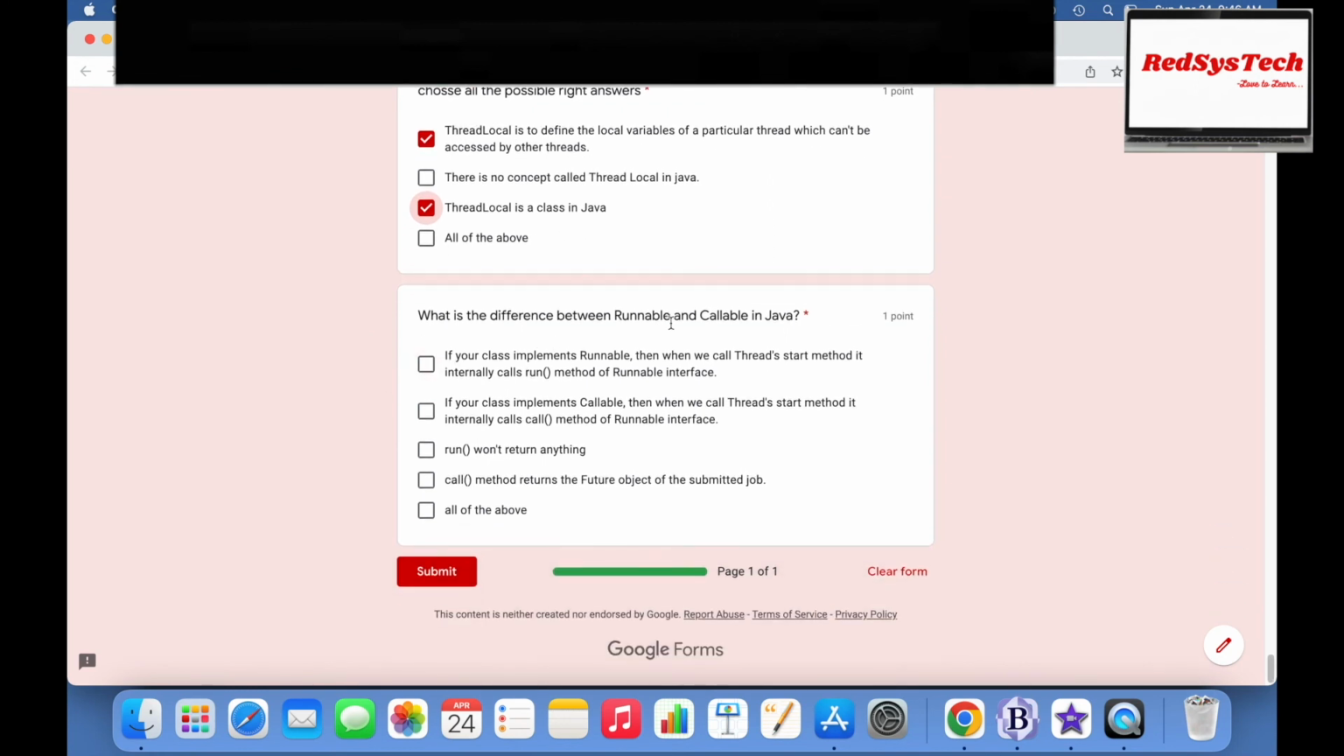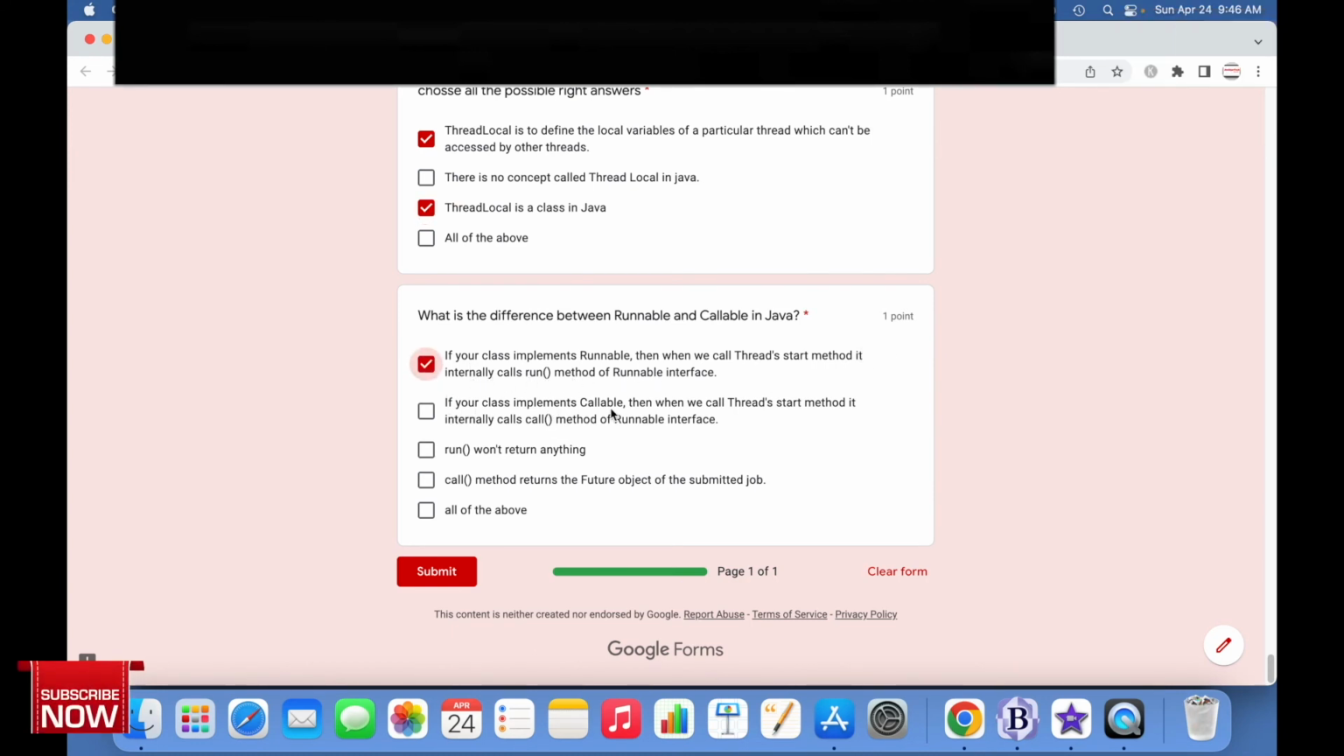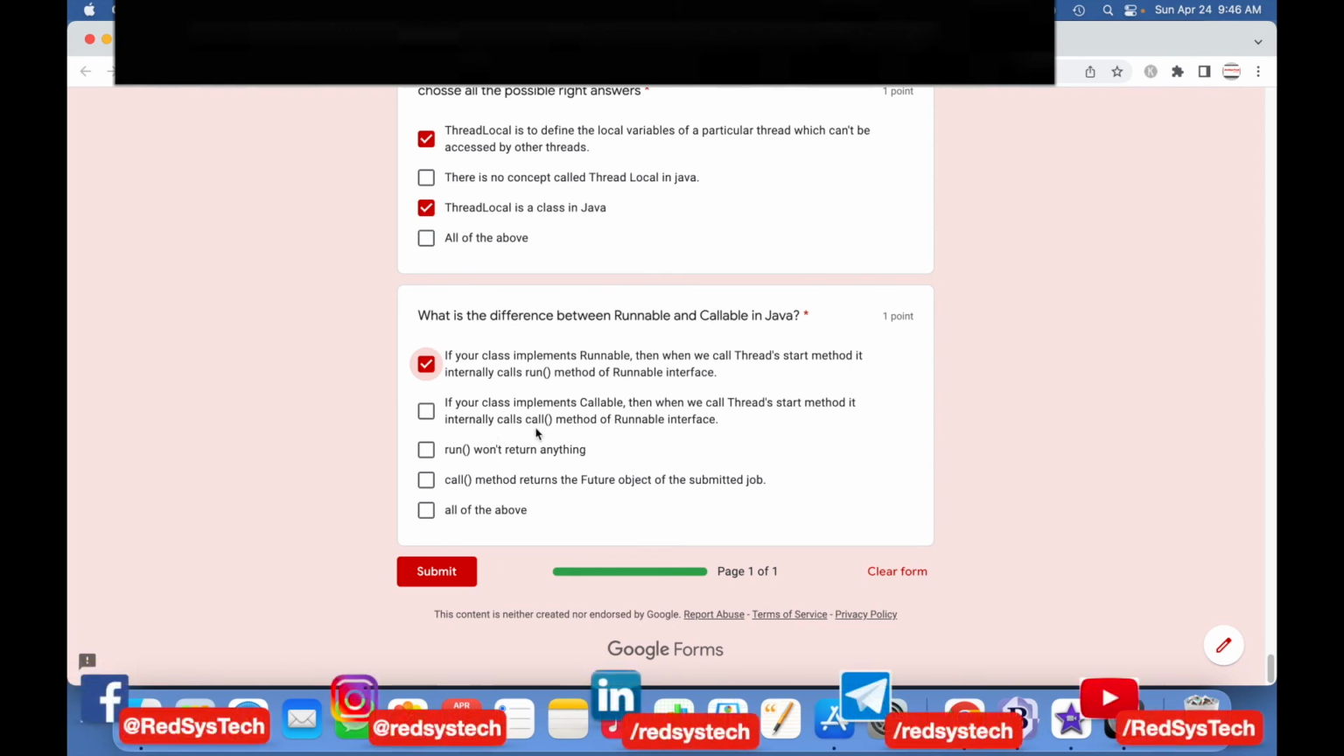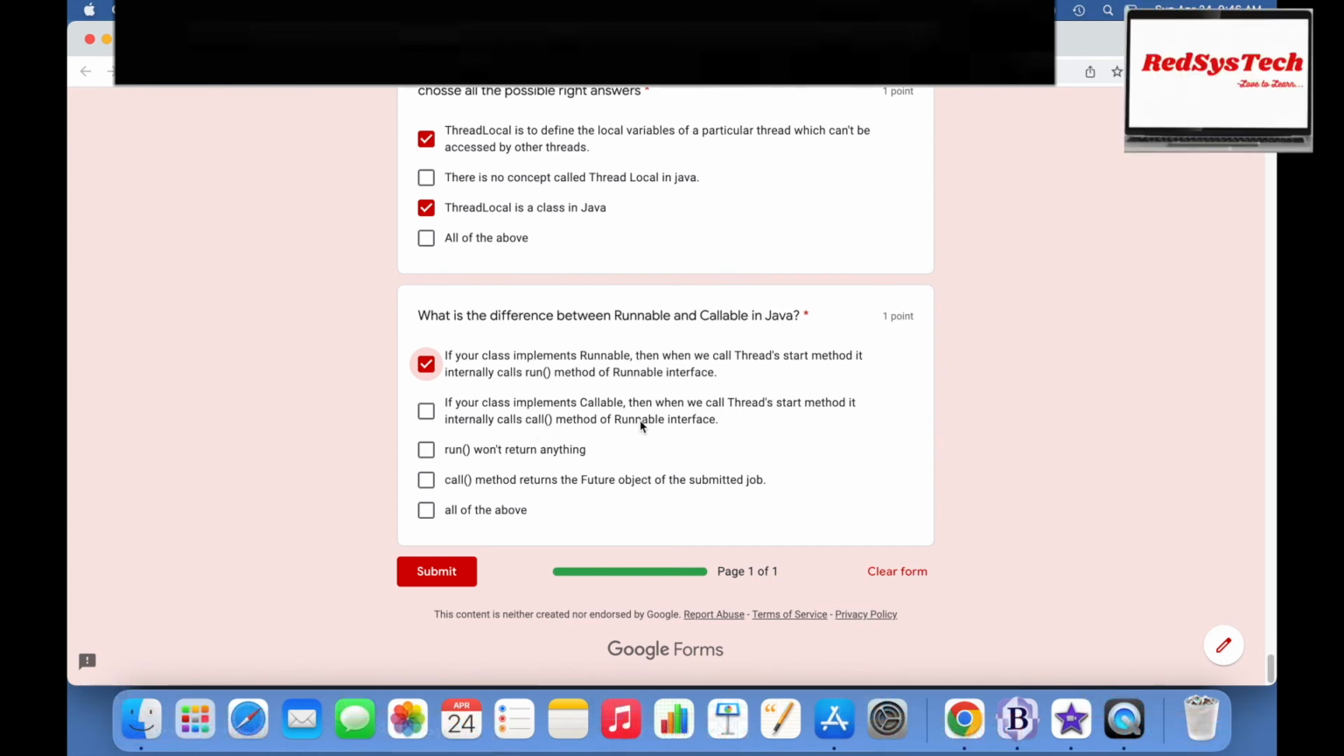What is the difference between Runnable and Callable in Java? If your class implements Runnable, then when we call the thread's start method, it internally calls the run method of the Runnable interface. That is correct. If your class implements Callable, then it will internally call the call method of a Callable interface. Sorry, there is a typo here. Instead of Runnable interface, it should be Callable interface, because the call method is only there in the Callable interface. Instead of Callable, I framed the question as Runnable. Apologies for it. So actually this is also correct.